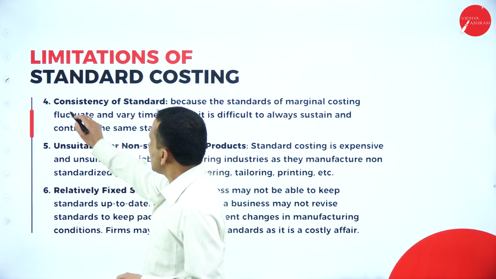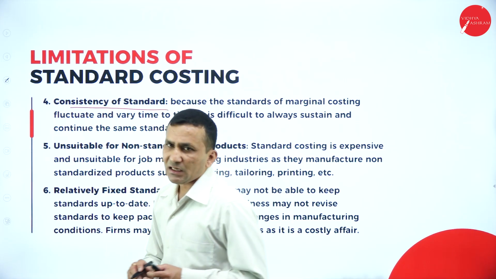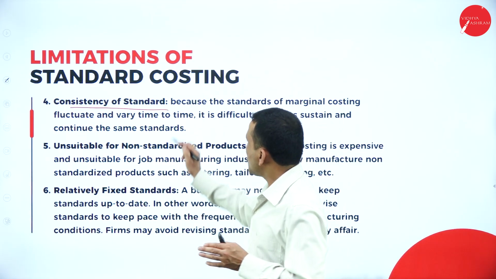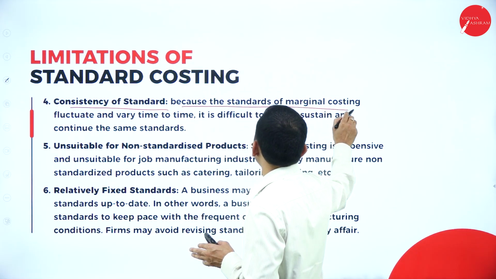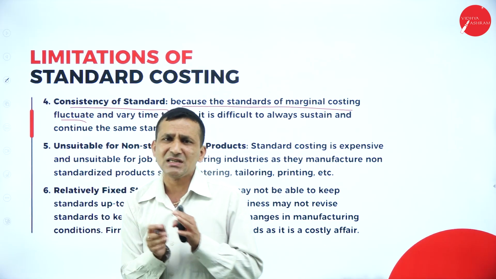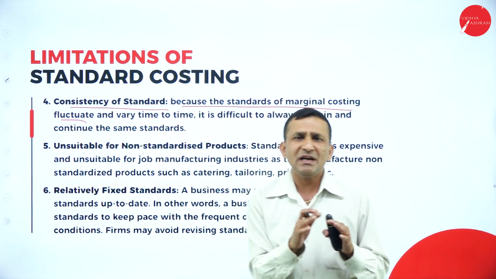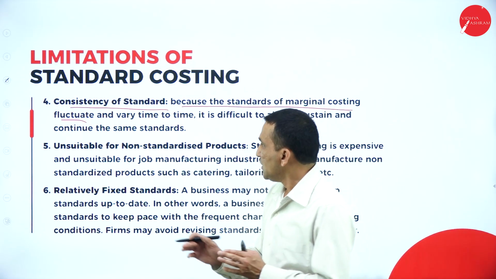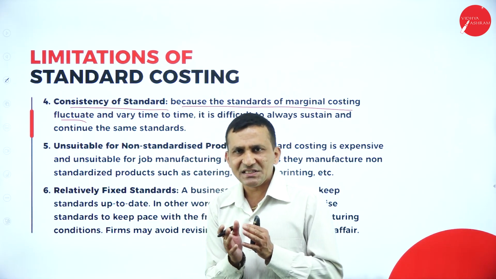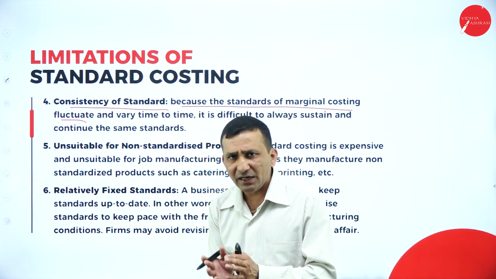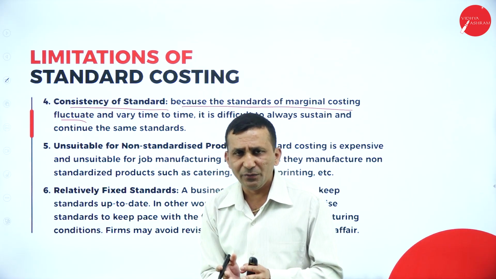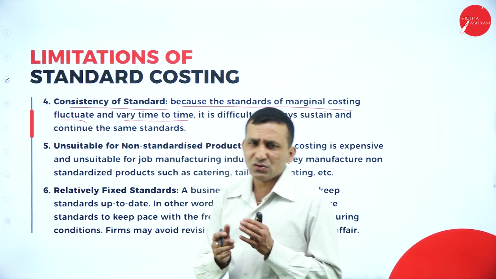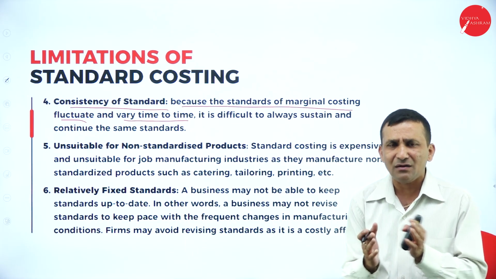And the fourth one, consistency of standard. The consistency level is very important when you are applying. Marginal costing fluctuates, which is based on additional changes, so we go for change and modification. Here, once you set a standard, you have spent time on it, so the valuable time is very important. It varies from time to time, and that is why marginal costing is completely varied.